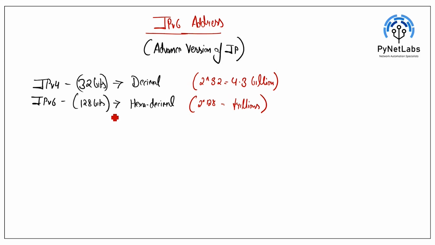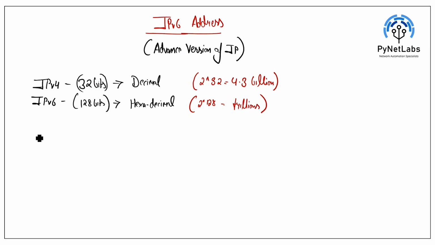So just to support the rapid growth of networks, we are going to use IPv6, because it gives you a very large address space, which means you are going to get trillions of IP addresses.